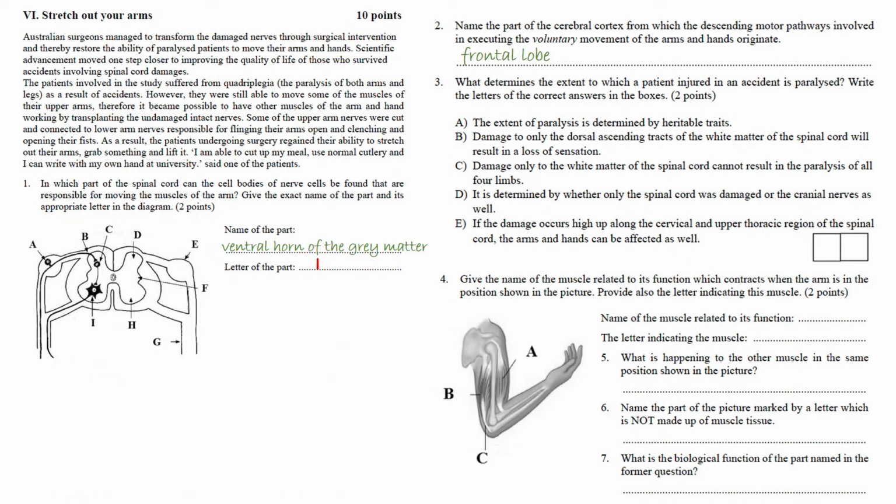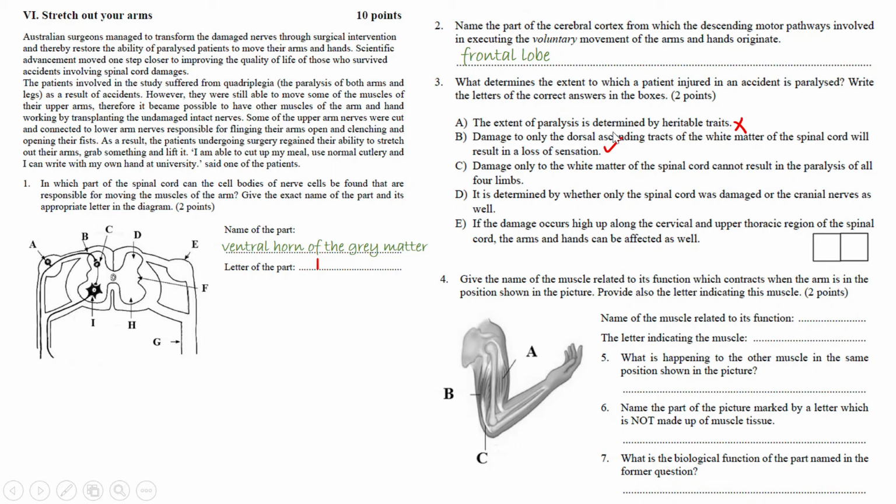What determines the extent to which a patient injured in an accident is paralyzed? Write the letters of the correct answers in the boxes. So, the extent of paralysis is determined by heritable traits. That can be crossed out. Definitely, it's not correct. Damage to only the dorsal ascending tracts of white matter of the spinal cord will result in a loss of sensation. That is going to be one of the good answers.